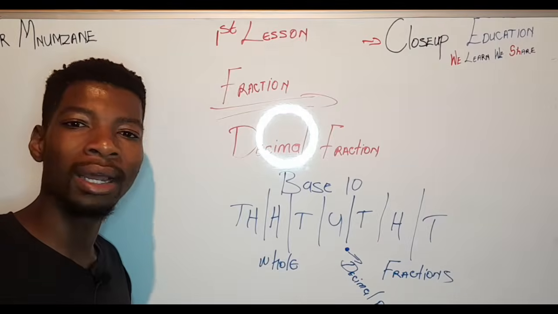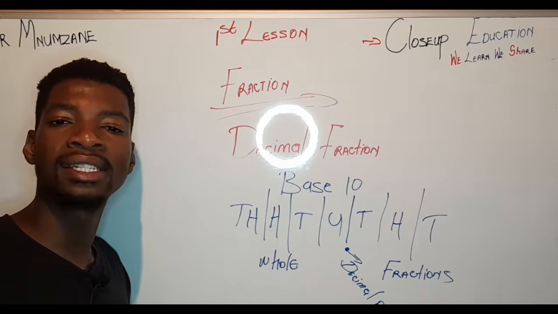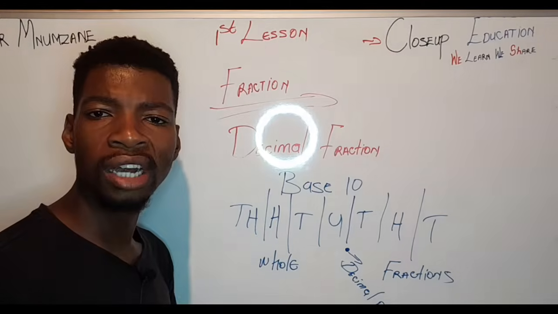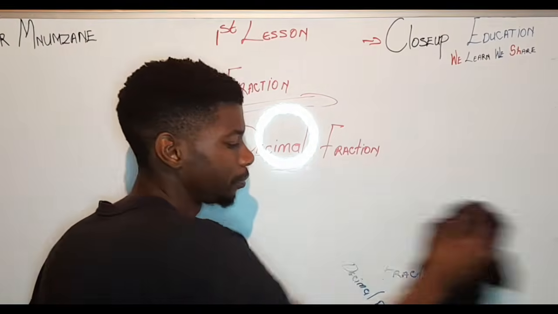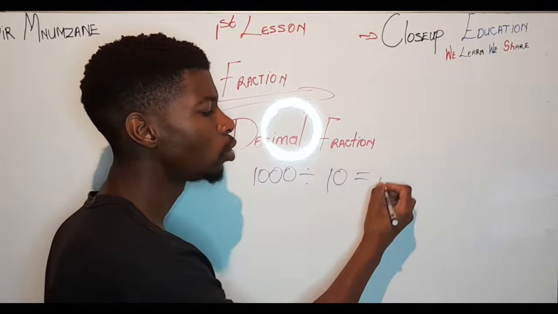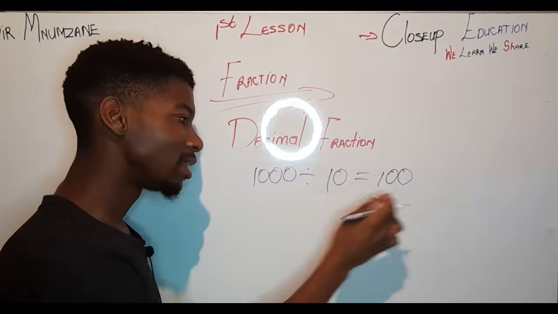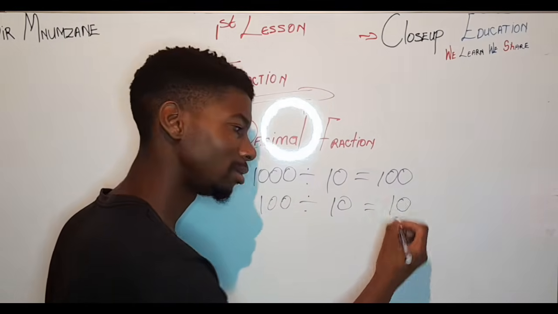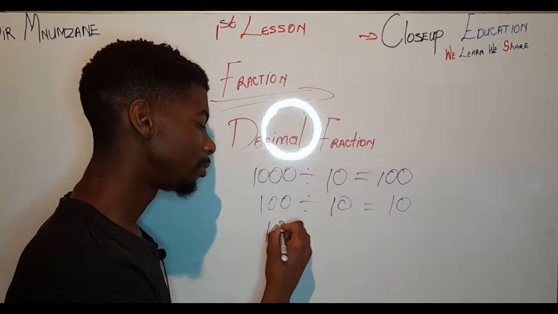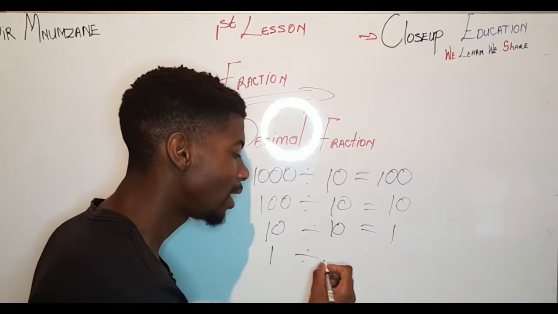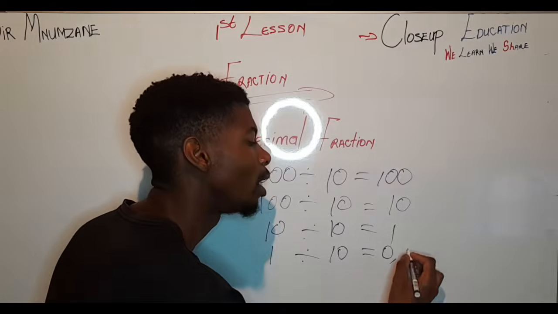Remember, it's base 10. This is how you calculate your decimal fraction. Let me give you an example. Take 1000, divide by 10 equals 100. Take this 100, divide by 10 equals 10. Take this 10, divide by 10 equals 1. These are whole numbers. 1 divided by 10 equals 0,1.